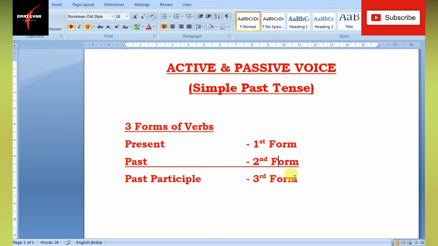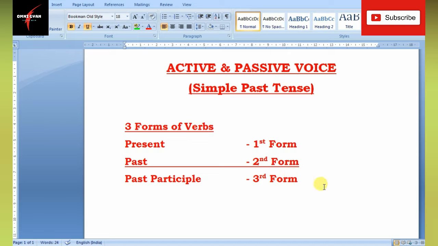Because we are separately doing present tense, past tense, and then we will be doing future tense also, it will be very easy for you. But in the exam, you will not get it separately. In the exam, you won't get any of the exercises separately on present tense, past tense, or future tense. From any tense, they may give you an exercise, and you will have to identify the tense from the verb in the sentence, and then use the formulas accordingly.